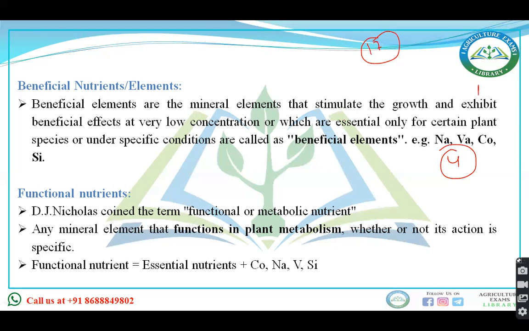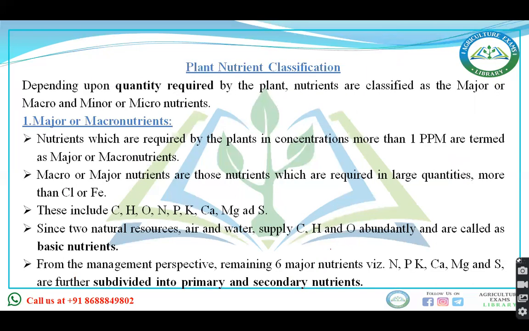Now the next one is functional nutrients. D.J. Nicholas coined the term functional or metabolic nutrient. Any nutrient that functions in plant metabolism, whether its action is specific or not, is known as a functional nutrient. Functional nutrients are essential nutrients plus beneficial nutrients, that means 17 plus 4. In total, 21 functional nutrients are there.